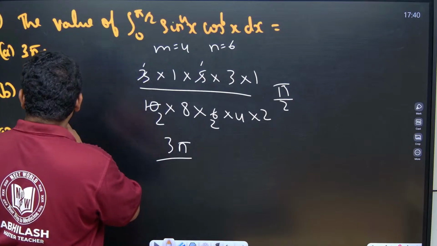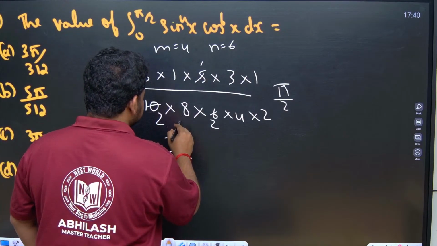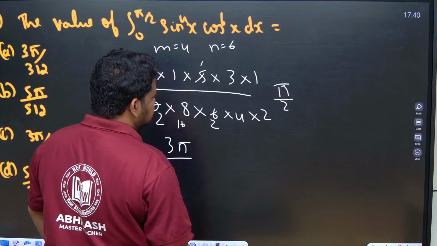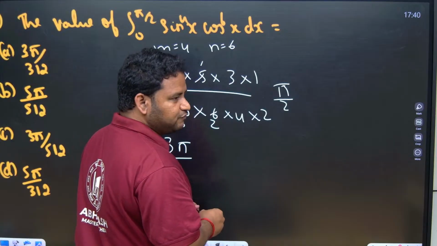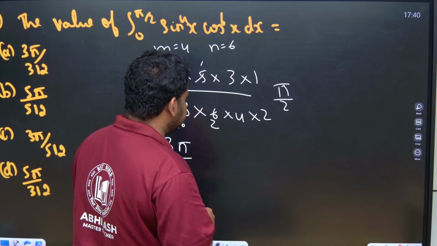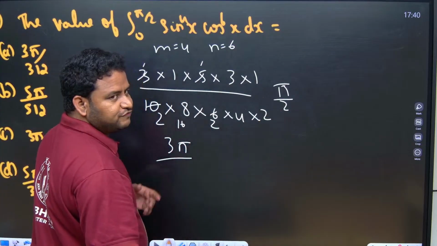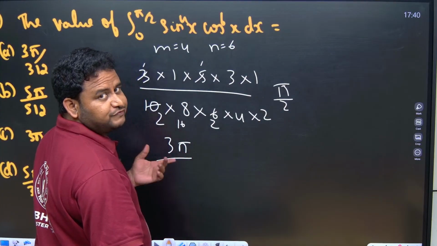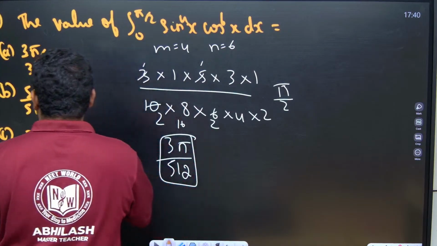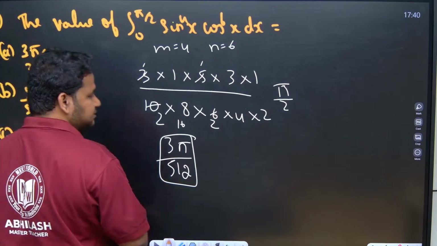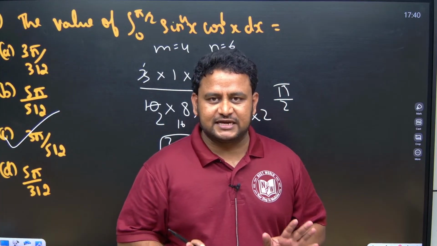What is the option that we are getting? Let us see. 8 2s are 16, 16 2s are 32, 32 into 4 is 128. Another 2 is there, so it becomes 256, and 256 into 2 is 512. So, 3 pi by 512, that is option C. Option C is the right answer to this question.